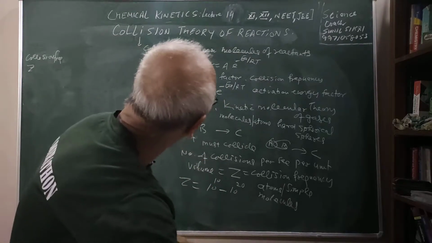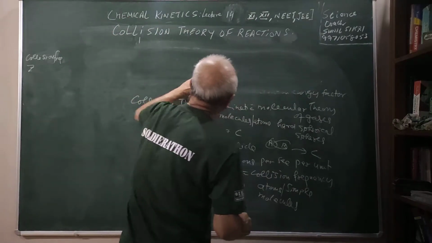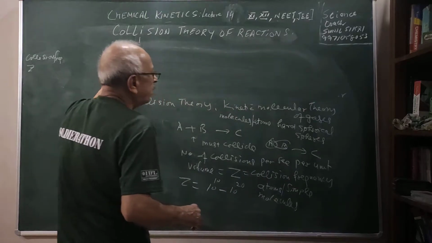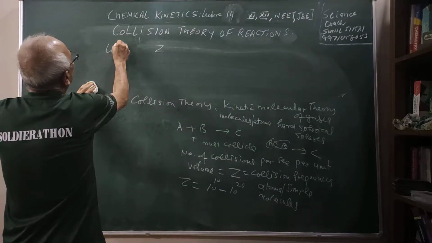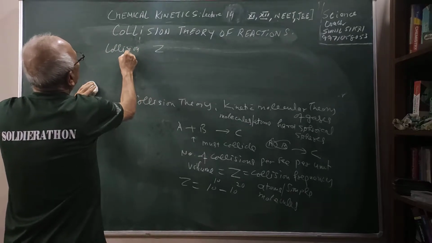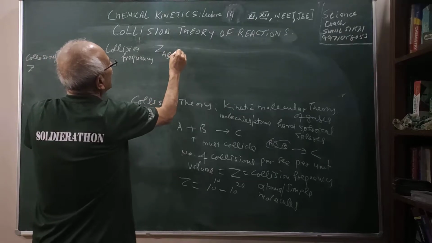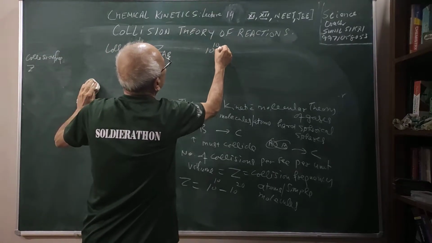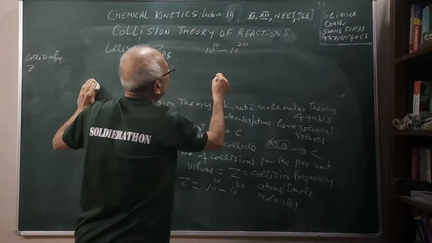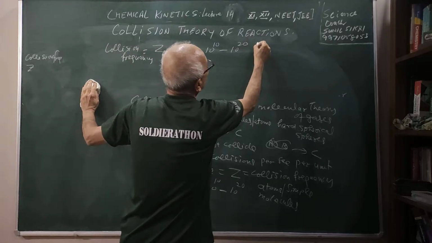Molecules have to collide in order to form the products, and there is a collision frequency factor which you give as ZAB. ZAB is the collision frequency, which is 10 power 10 to 10 power 22 collisions per unit volume per second, which is quite large.